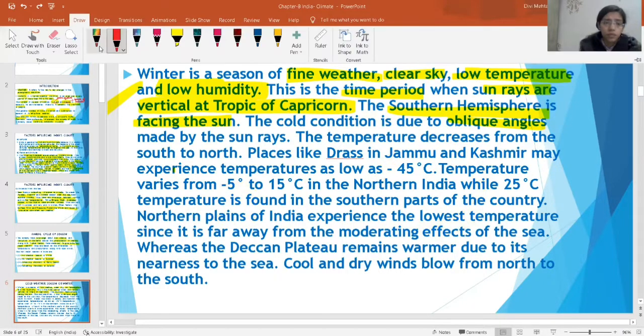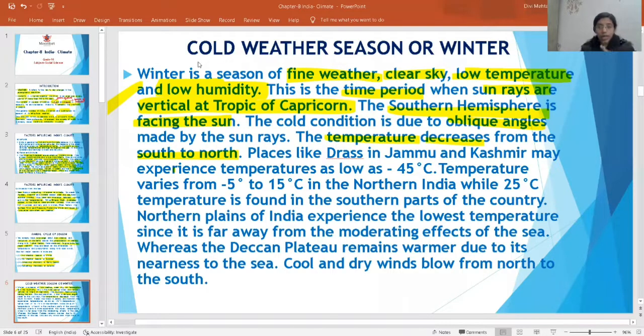Understood? So here they are saying the cold weather conditions are due to the oblique angles that are made by sun rays. The temperature decreases from south to north. If I go to south area, then I come to north area, the temperature decreases. Just now I told you, when you go to the south area, there is very little difference between your summer and winter. Winter season, very much cold is there when you come to north, because sun rays are not falling directly on the northern hemisphere. It is now falling on the southern hemisphere. That's why the cold weather season is there. Remember this thing in mind.